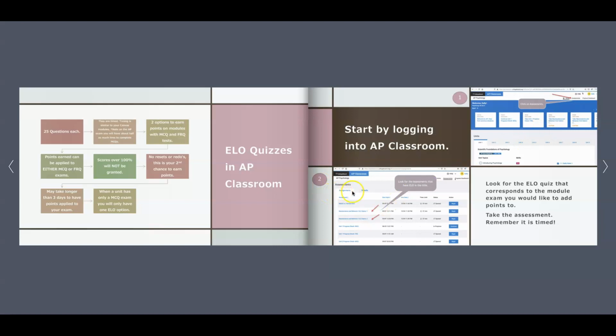Once you do that, it's going to bring up a page that says assessments or assignments, and you're going to see a list. And so let's say I would like to try to improve my grade on the neuroscience multiple choice exam. So I see I have a neuroscience ELO option 1 and a neuroscience ELO option 2. I can use one of these two quizzes to try to improve my score in the Canvas course. So you're looking for the ELO quiz that corresponds to the module for the exam you'd like points added, and then you're going to take the assessment. Remember, it's timed. In these assessments, there's no FRQs, it's only multiple choice based.